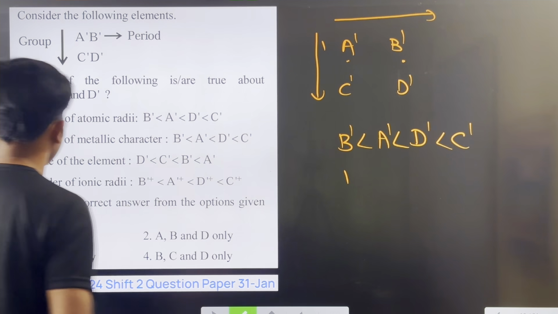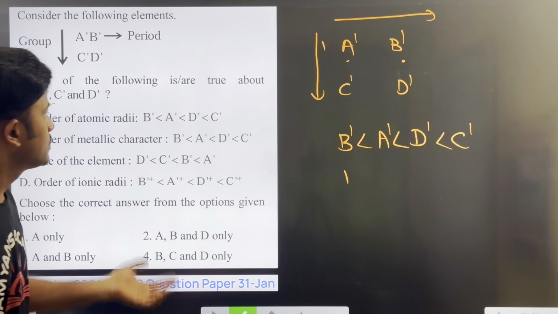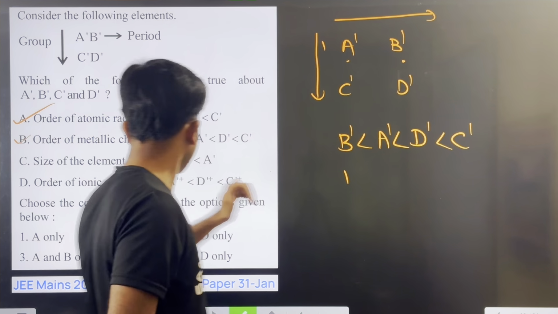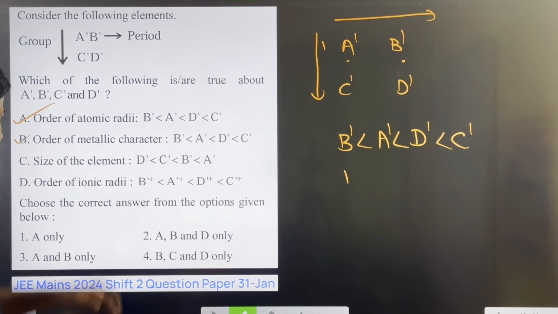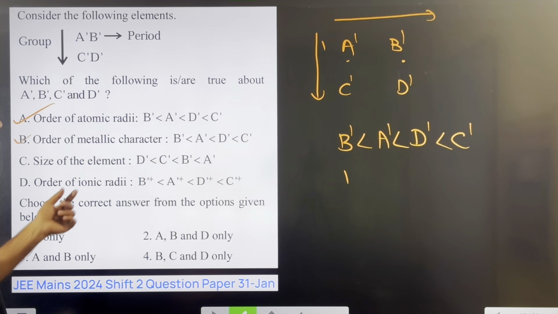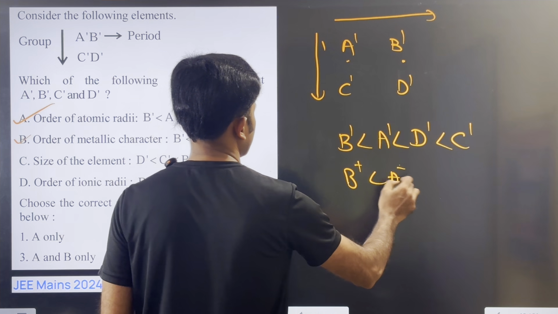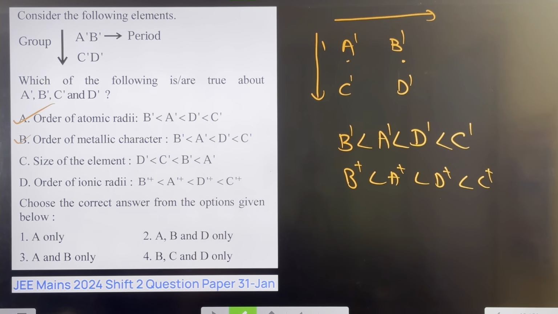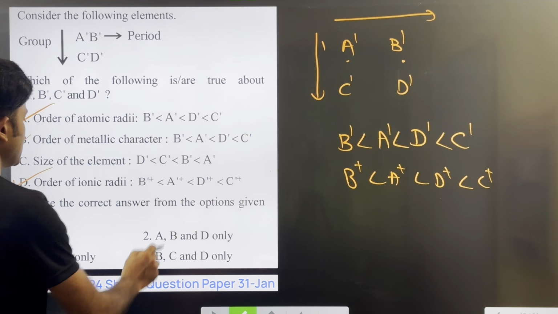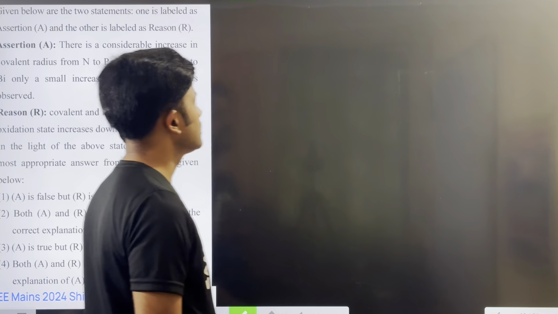Next, the size of the element is nothing but the atomic radii only. Atomic radii follows this order, but here it is given in reverse order, in a random order, so it's not correct. Next, the order of ionic radii. Ionic radii also follows the atomic radii order only. So C is not correct, but D is correct. The second option is matching: A, B, and D. Is it clear, everyone? Then move on to the next one.